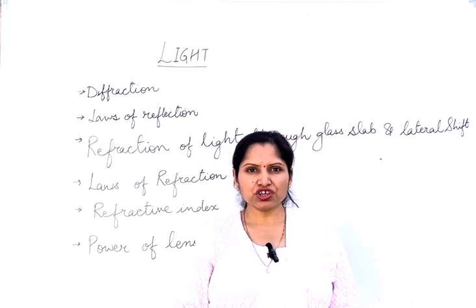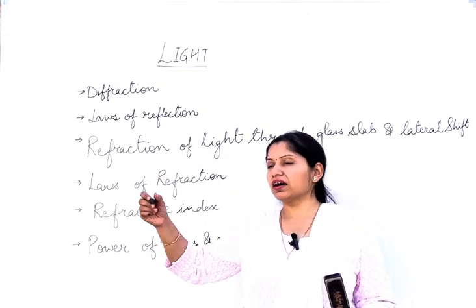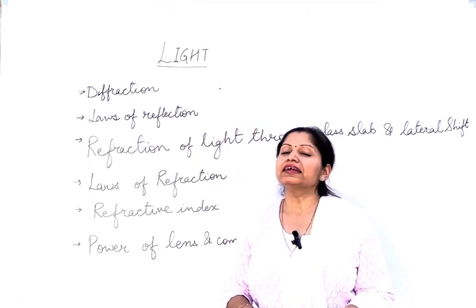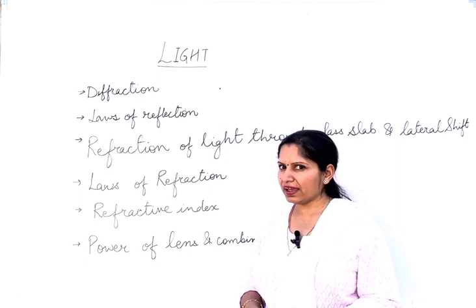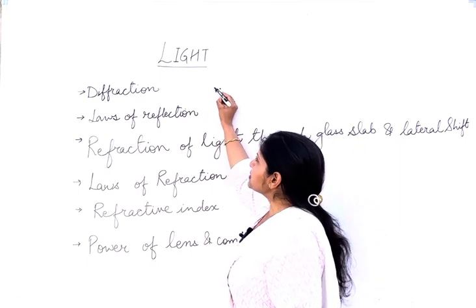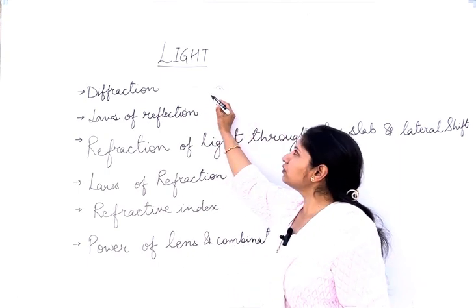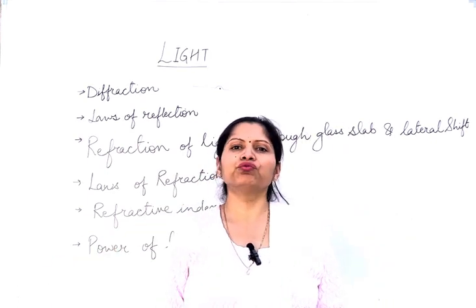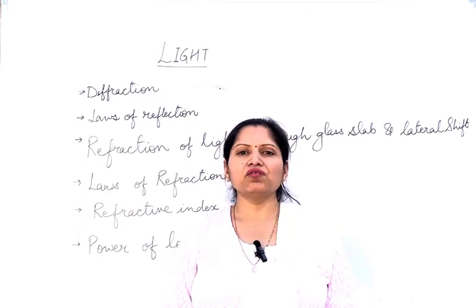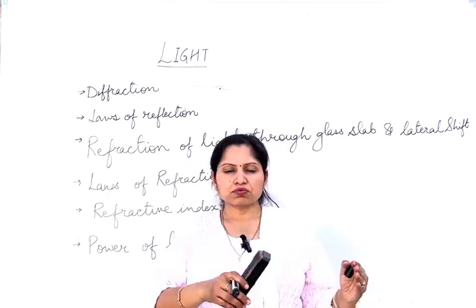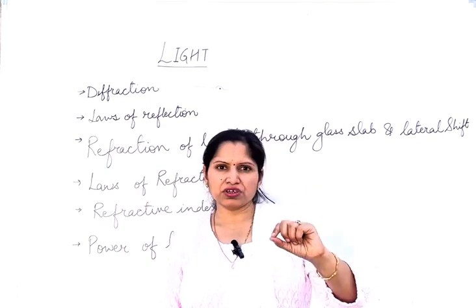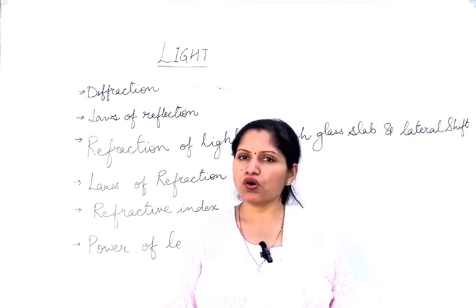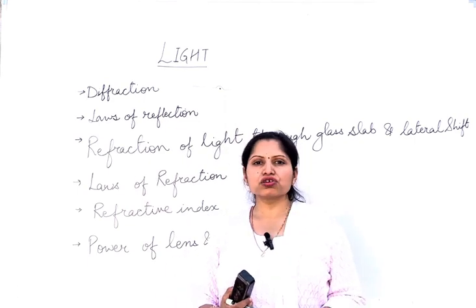But what is diffraction of light? Whenever there is a very small opaque object in the pathway of light, then the light cannot travel in a straight line. The light ray bends around the margins of that small obstruction and continues to move forward. This phenomenon of light bending around a small obstruction is known as diffraction of light.